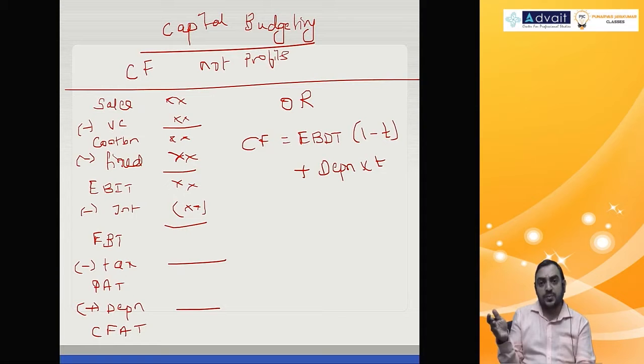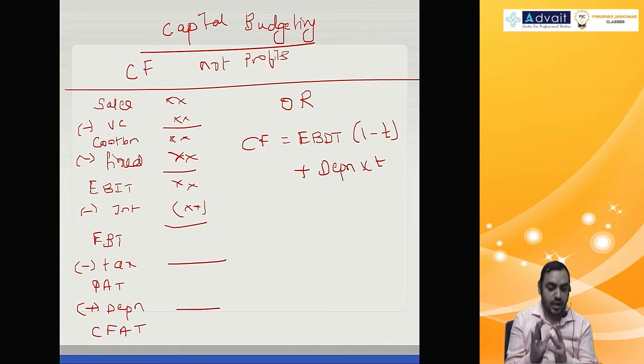Because it's allowed for tax purposes. So it's called tax saving on depreciation or tax shield on depreciation, because of depreciation your tax outflow will reduce, that is a saving, that is depreciation into tax. That one basic, I hope you are aware of it. This is the basic cash flow.